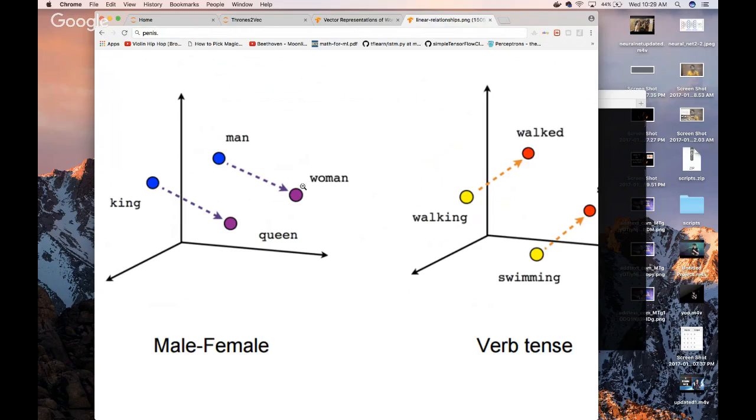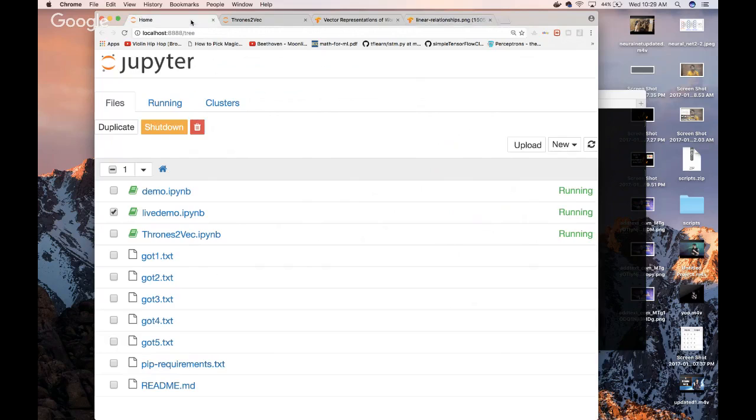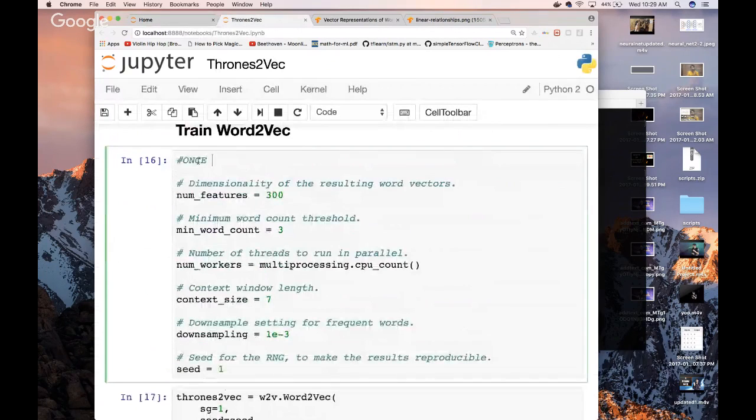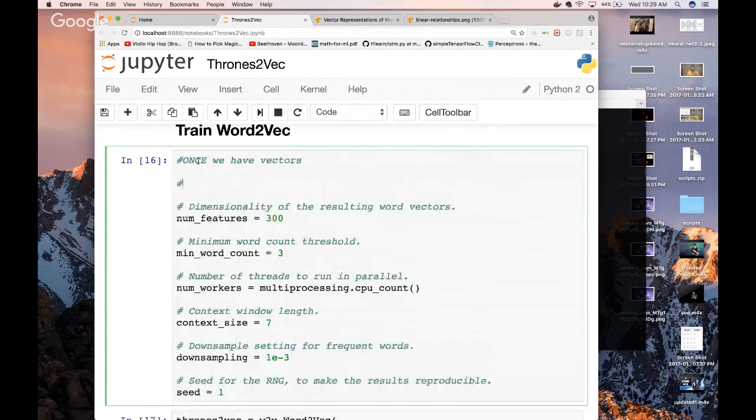We can do all sorts of things. Mainly, there are 3 things we want to do. Let me write this down. This is very important. So once we have vectors, there are 3 main tasks that vectors help with. Okay, here are the 3 main tasks.